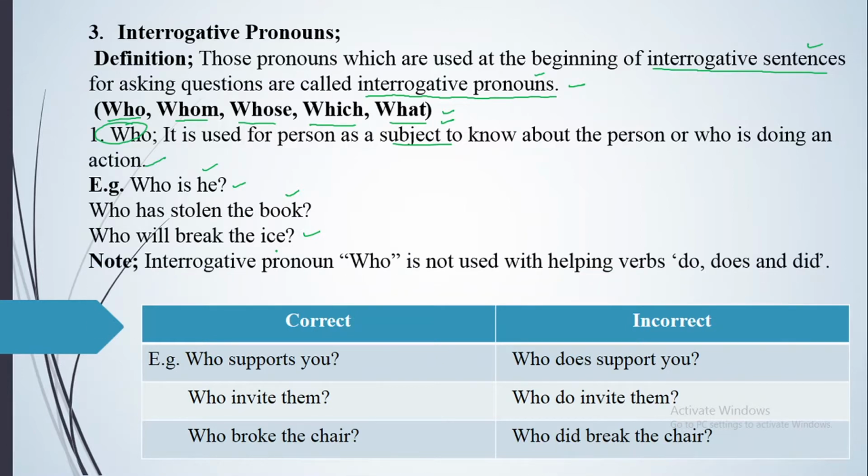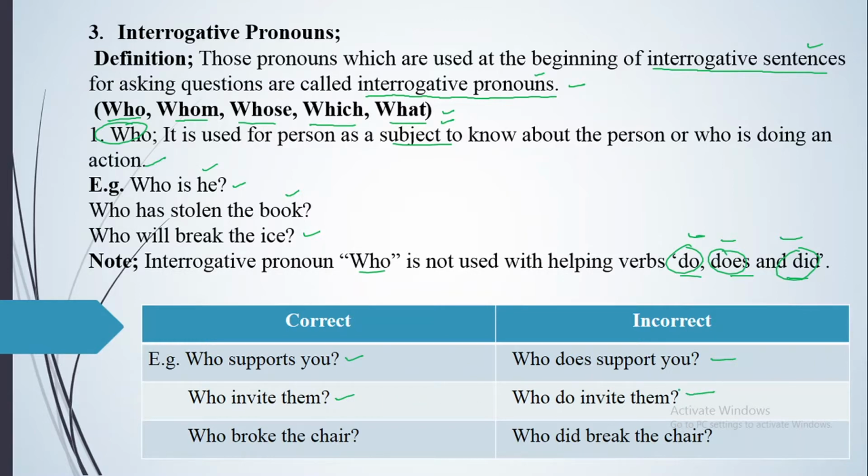Now one note is there: the interrogative pronoun who is not used with helping verbs. Keep in your mind, it is not used with the helping verbs do, does, and did. We will be using simple sentences with it. If I say, who supports you, this sentence is correct. But if you say who does support you, that will be wrong. In the same way, who invite them, who do they invite, that is incorrect.